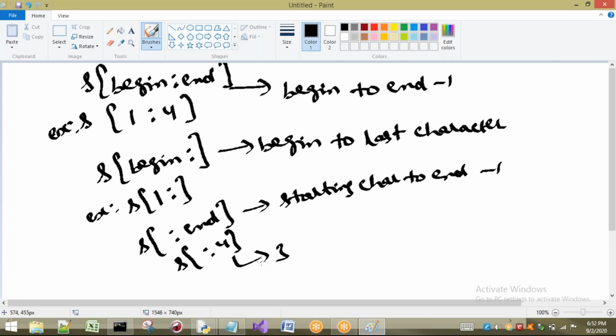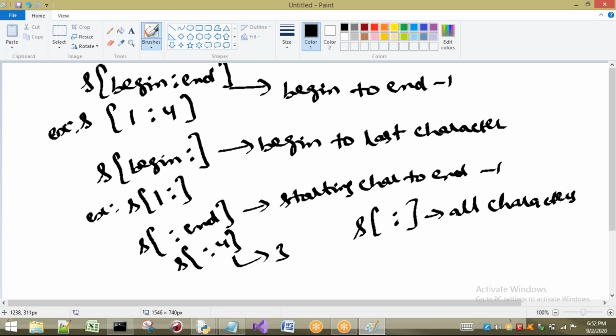So if you have begin and end, it will take from begin to n minus 1. Next one is s of begin colon. We are not giving end, so it will take from begin to the last character, because we have not given any last index here. Next, if you are not giving any begin index, it will take from the starting character of that string to n minus 1. Next, we can also take s of colon, just a colon, without anything. Then what happens? It will take all characters of the string.